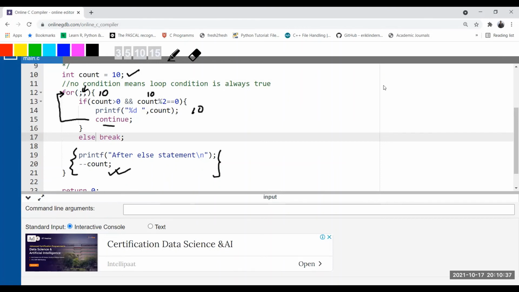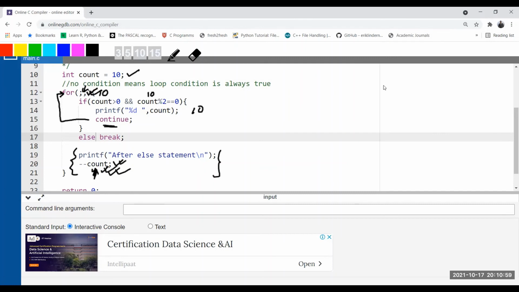But due to continue, it will continue with the updation, and you are missing the updation. There is no updation in the for loop. Updation is here. This updation is not part of the for loop. It is inside the body of the for loop. So the compiler will miss this updation.